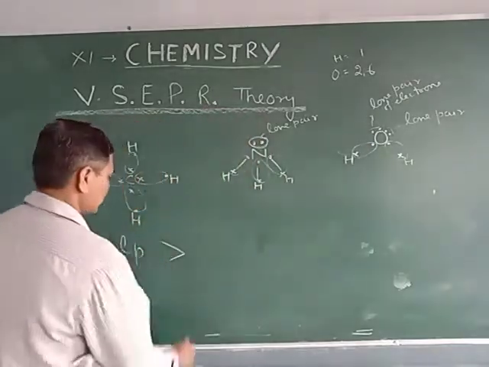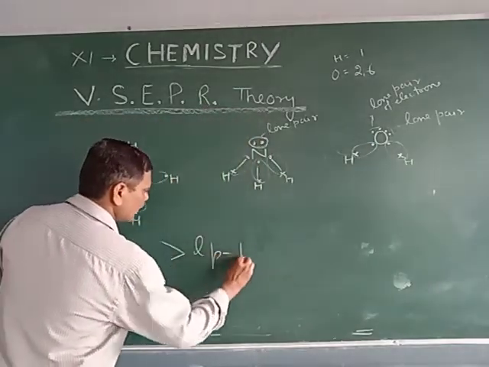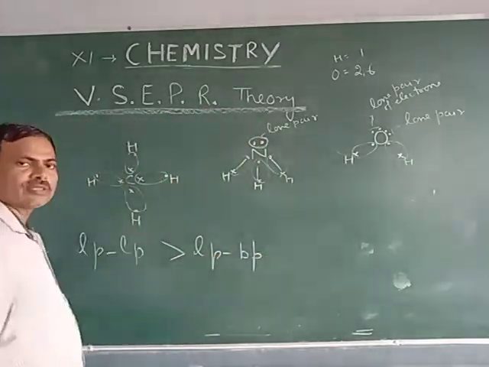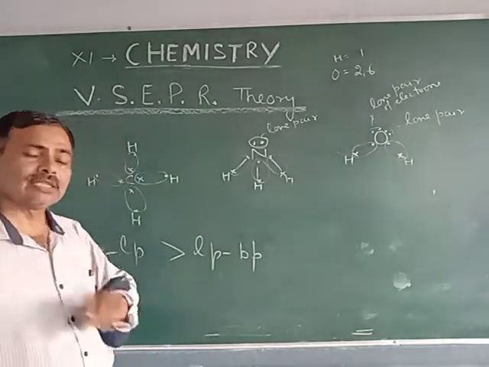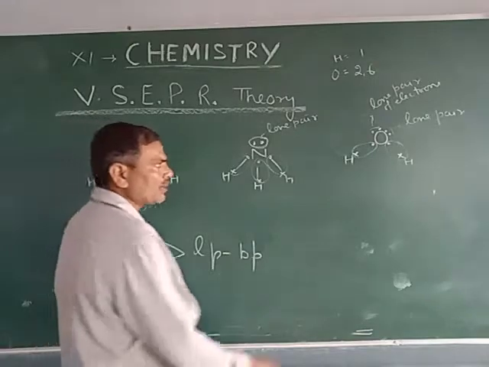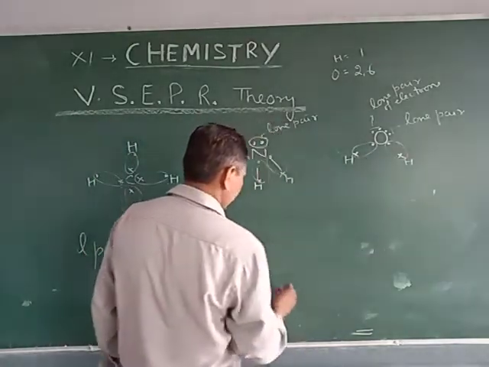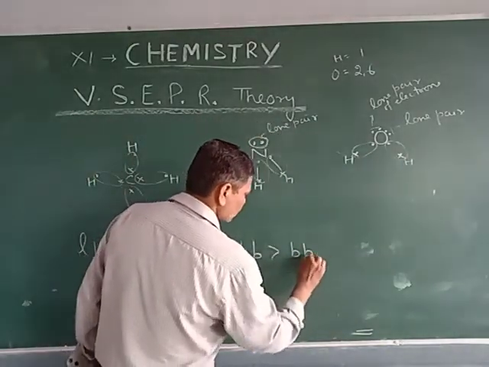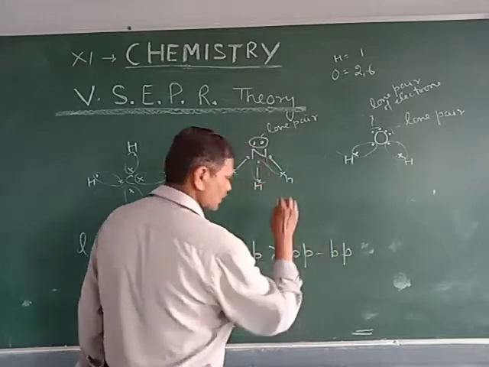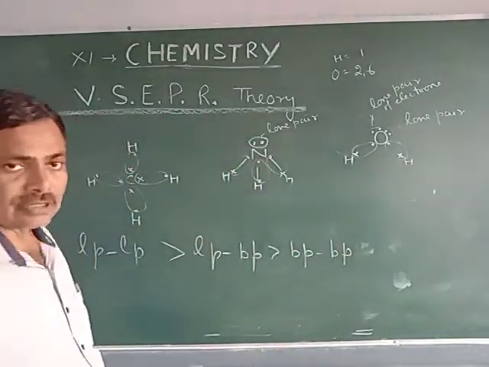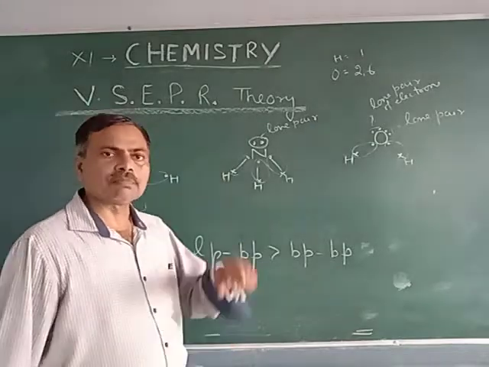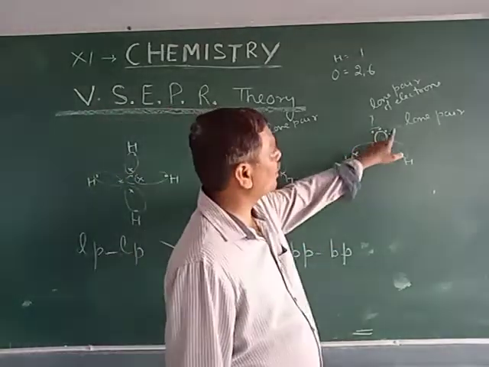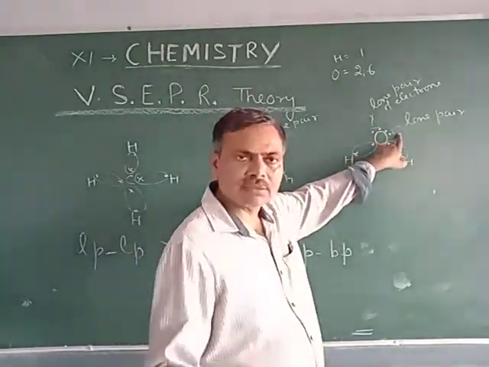After that, the repulsion between bonded pair and bonded pair. Repulsion persists between all the electrons, but the repulsion between lone pair and lone pair is maximum.